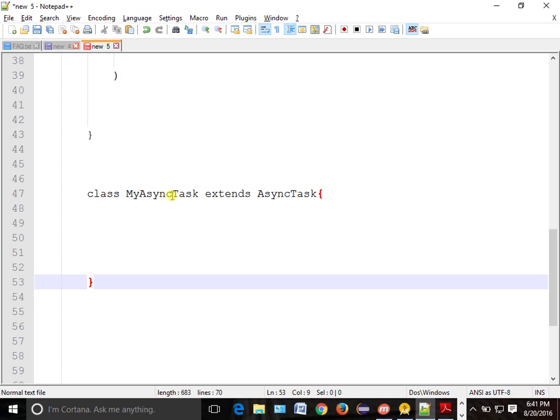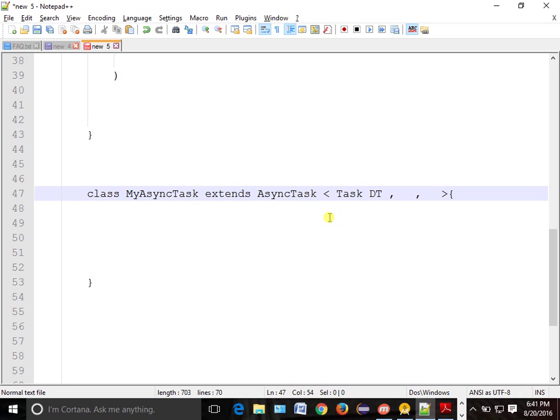This is also a very typical question which should be asked. Whenever we do this async task, there are three generics which are used here. This is also a very typical interview question you should be getting. So what are the three generics? First one is the task data type. Task DT means data type.